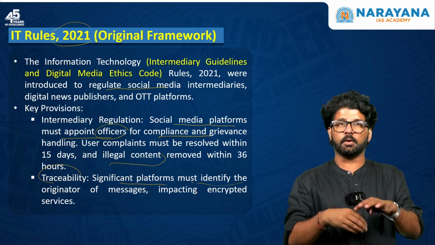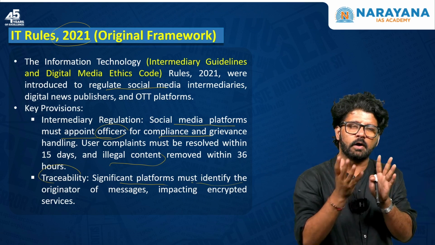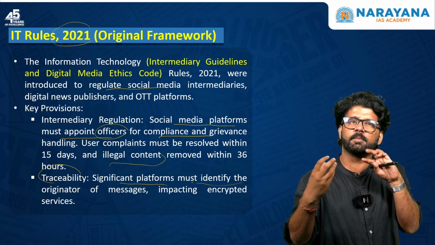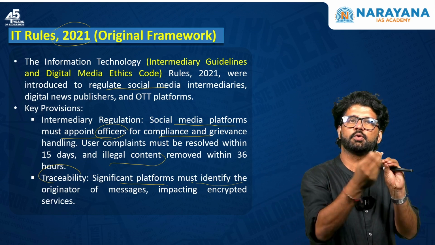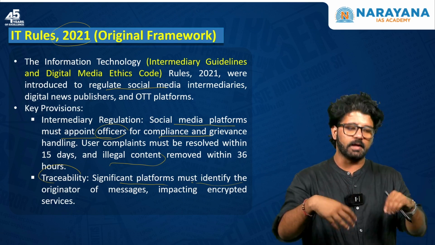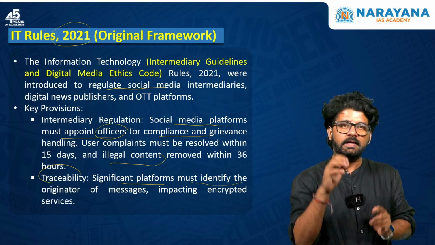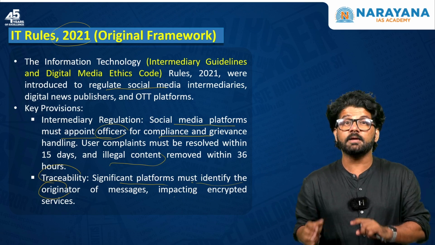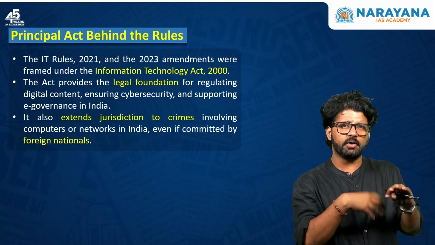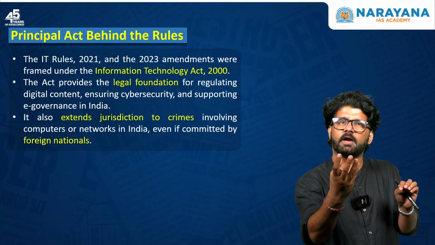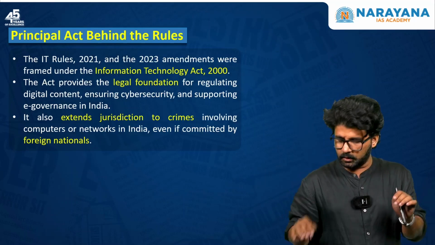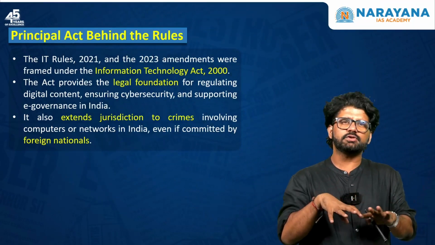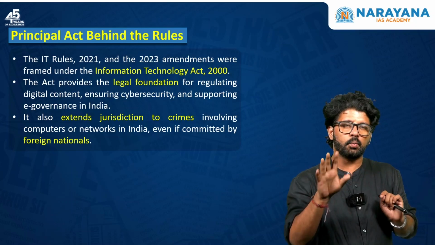This reminds us, or maybe it reminds you also, of the Telegram founder. He was arrested in France and he said, I cannot tell you the originator of a particular message, because privacy is of utmost concern to Telegram and its founder. So on traceability, the government was also saying that whoever is sending any kind of objectionable message, platforms should be able to identify the originator, impacting encrypted services. Again, hope you can understand what issues platforms like Telegram can have with this provision of the IT rules 2021. But this is not the reason why Bombay High Court has struck it down. Why it has struck it down, we'll talk about it.